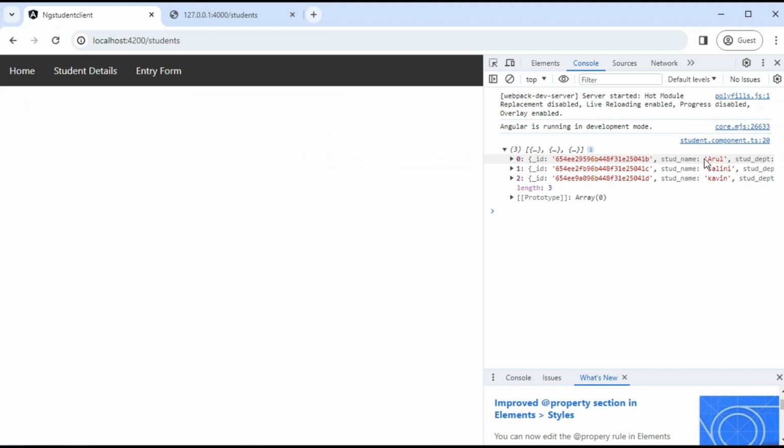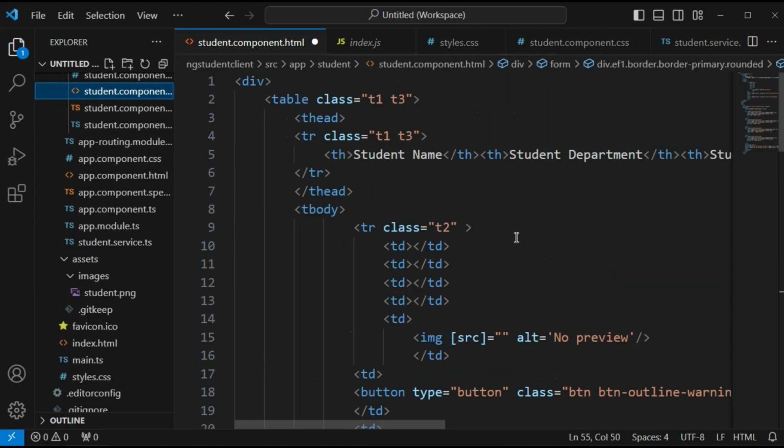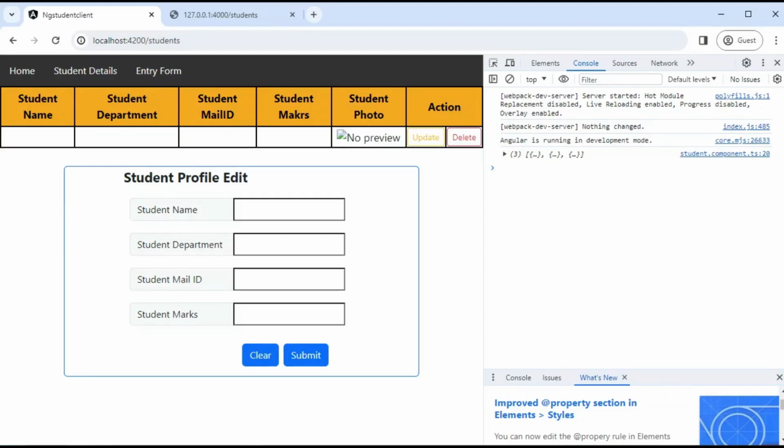Okay, now let's check how we are going to display those details in the students. In the student.html, I have to save this. Now go to the browser. Okay, now I am getting the proper UI. Now we have to define the details of these 3 students here.